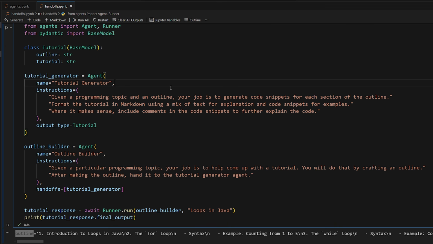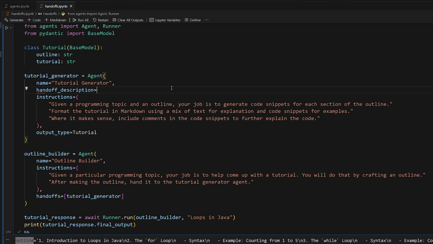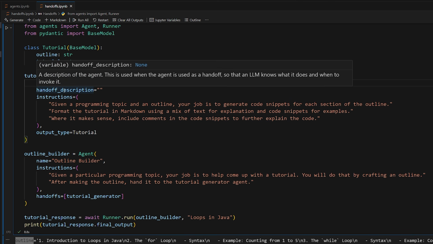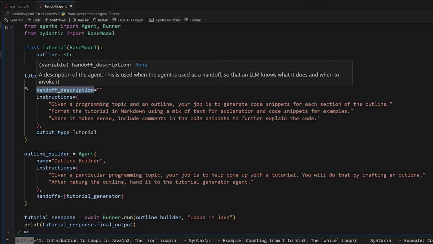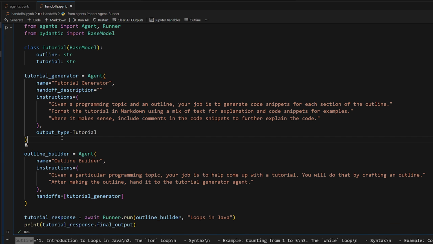One thing that you can do to supplement this is have a handoff description. As the documentation says, a description of the agent. This is used when the agent is used as a handoff so that the large language model knows what it does and when to invoke it. So whenever you have a handoff description on an agent, any agent that can hand off to this one can read the handoff description and know what it's used for.